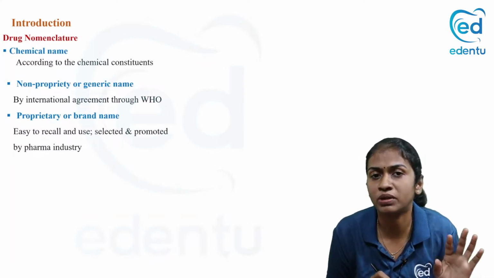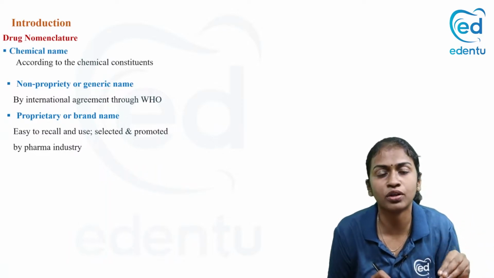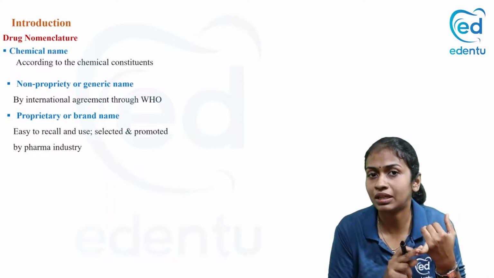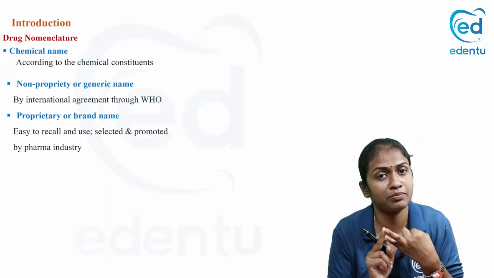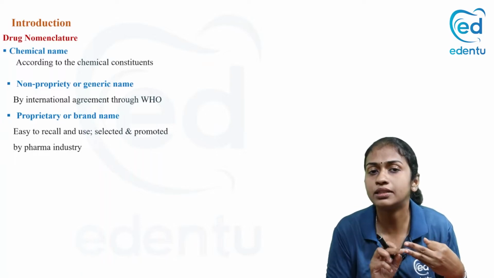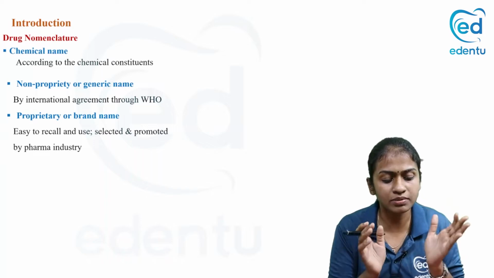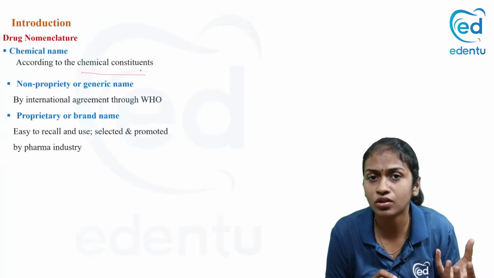Clear. Now, before we go into the routes of administration, we have to familiarize ourselves with certain terms. One is drug nomenclature. Under the Drugs and Cosmetics Act of 1940, drugs have been given three names. One is a chemical name, the other is a non-proprietary name, NPN, otherwise known as the generic name, and the third is a proprietary or brand name. As the term indicates, the chemical name is based on the chemical constituents.